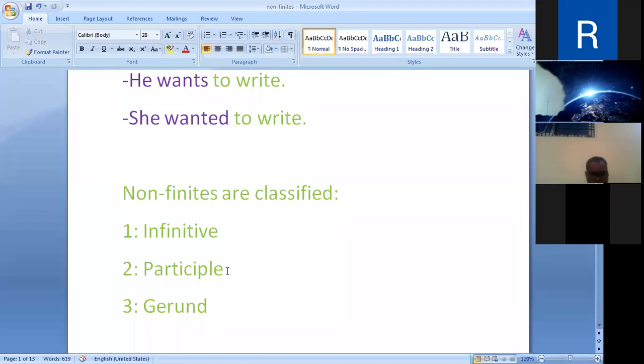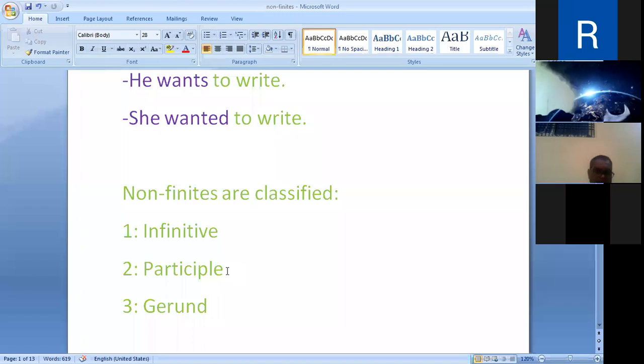For example, they have already forgotten their promises. Present perfect tense. Past participle is used here to form the perfect tense. And in the past perfect tense, they had already forgotten their promises. And in the future perfect tense, they will have already forgotten their promises.